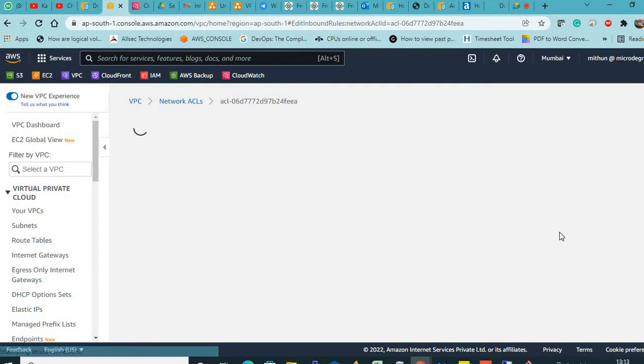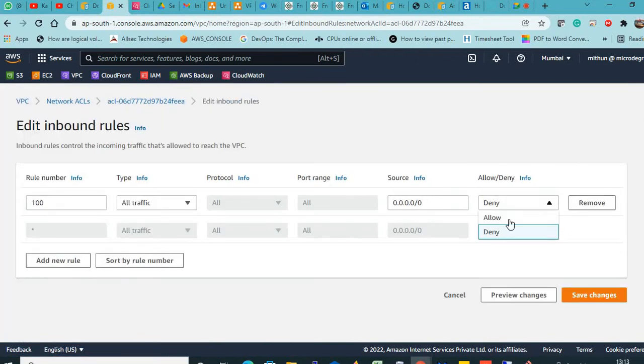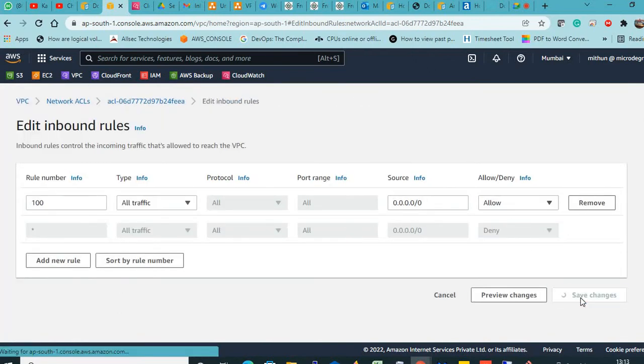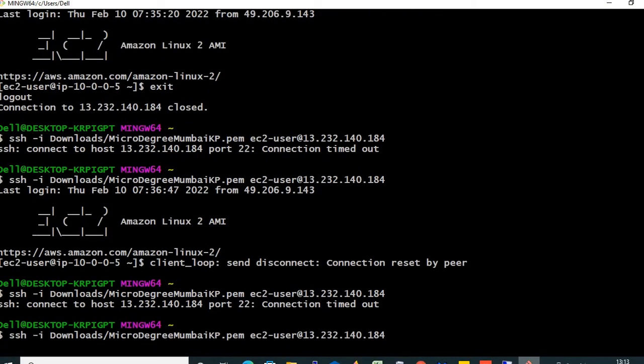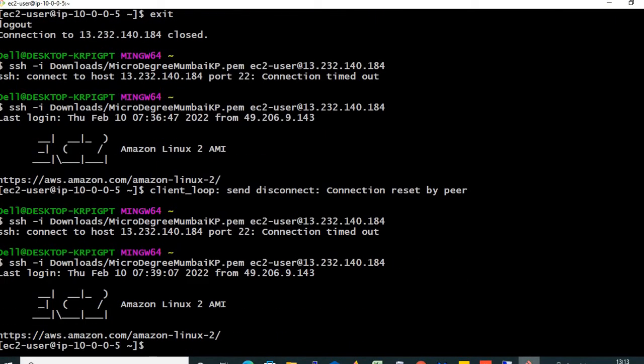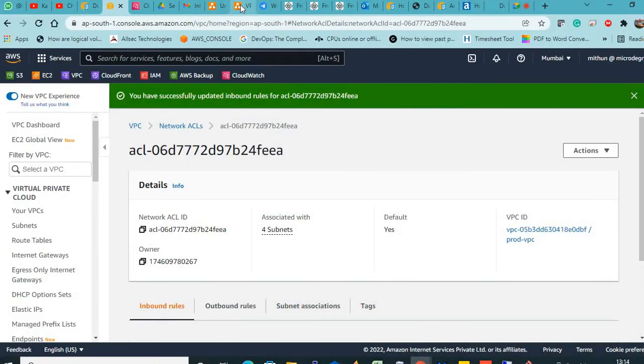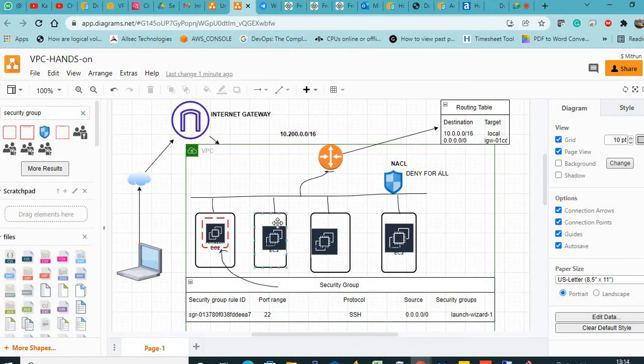Now I will again edit. I will allow. Now you see, I am able to log in. Clear? So this is the overall architecture. This is how we follow things in every production. And these are all the very basics.